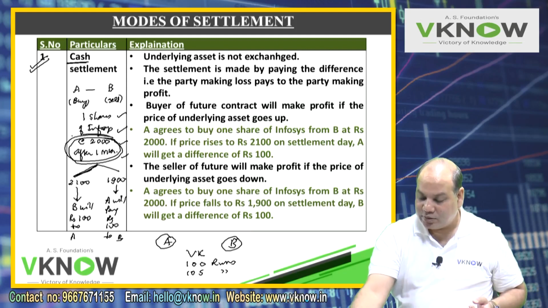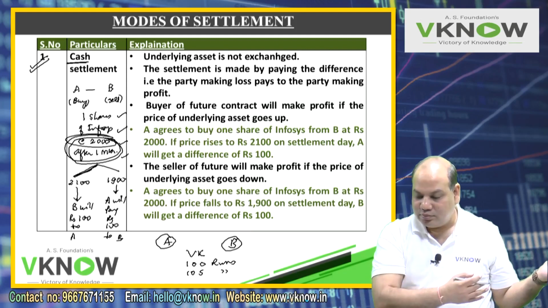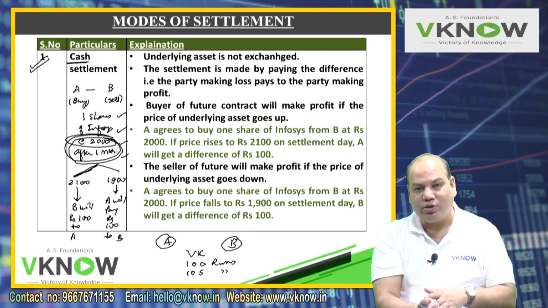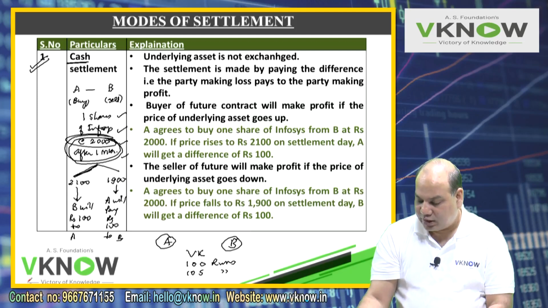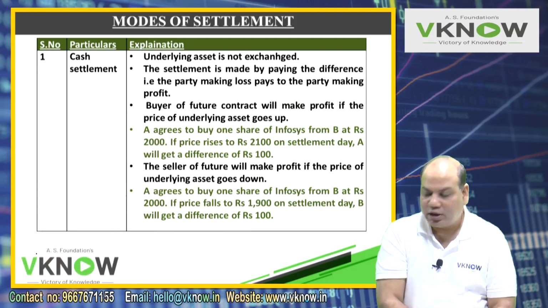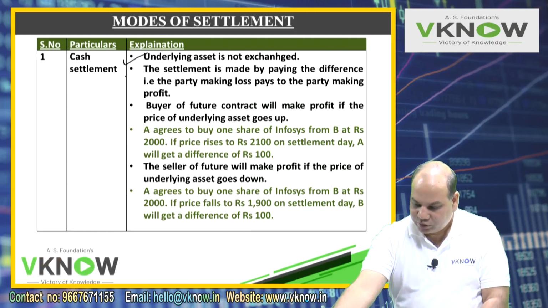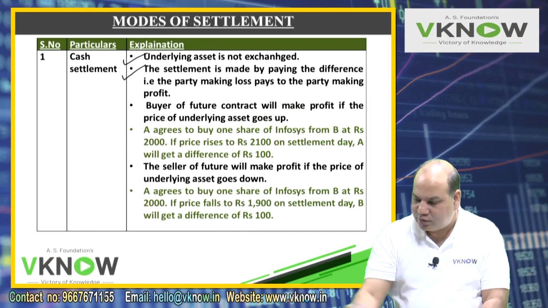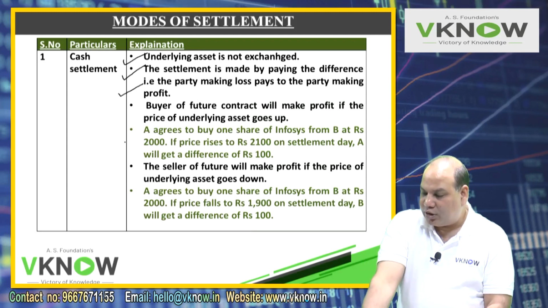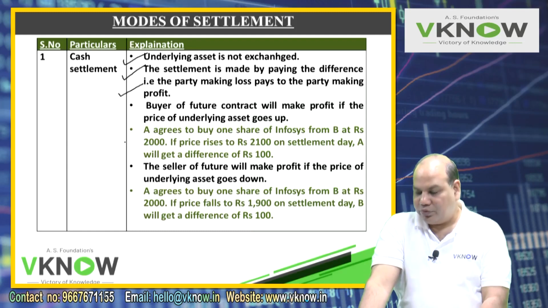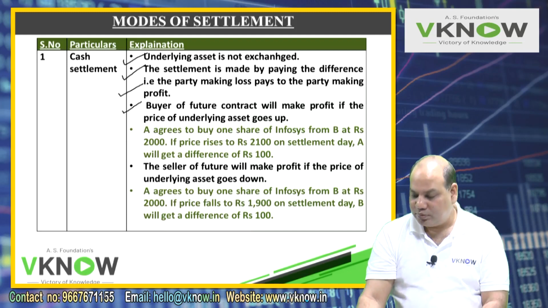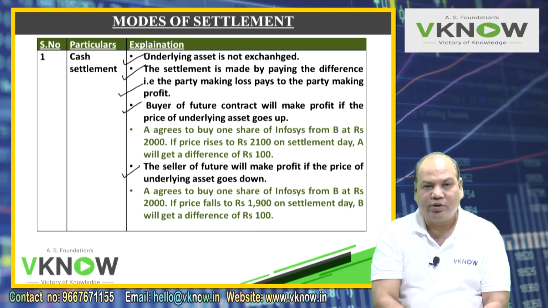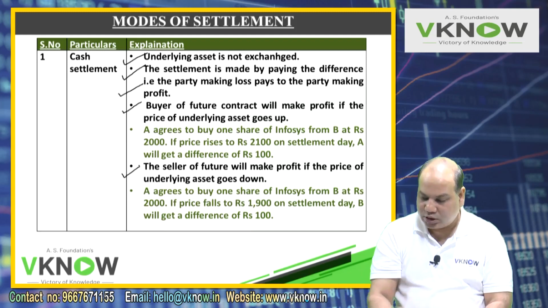Same thing is happening here. Anything above 2000, B will pay to A. Anything below 2000, A will pay to B. So it is called cash settlement. No exchange of underlying takes place. Only the difference is paid. The loser will pay the difference to the gainer. The buyer of the future contract will be making profit if the price goes up. The seller of the future contract will be making profit if the price goes down.